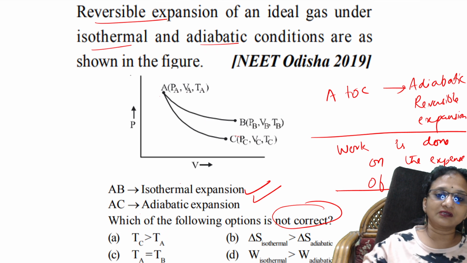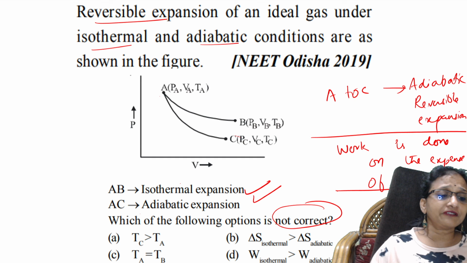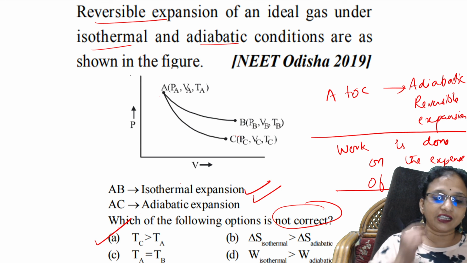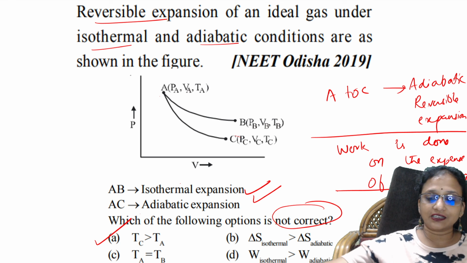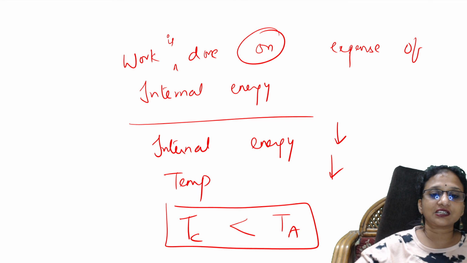So back to the question. TC is basically less than which one, students? So TC will be less than the TA factor. So which answer will match? Temperature decreases. So the statement that TC will be greater than TA is incorrect, because the temperature decreases on expansion. Got it, students? So basically, this concept is easy, right? Done. I think the concept is clear. Now let's start with the next question.